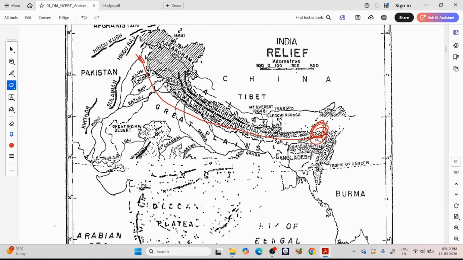You will see the Indus Valley civilization in this region, also called the Harappan civilization, around 1500 BC. Then we have the Vedic period from around 1500 BC to 600 BC, and the Vedic civilization developed here. Then you have the Mahajanapadas, many kingdoms in this Gangetic plain, lower Gangetic plain, around 600 BC, which is the post-Vedic period.